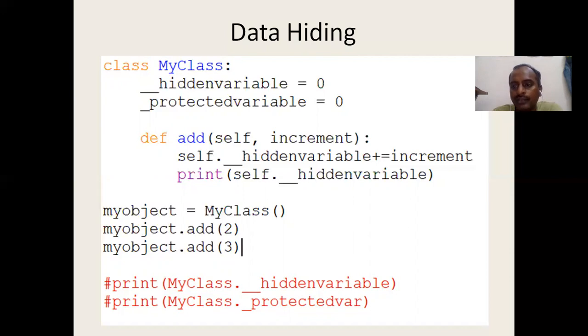It shows an error because that is a private variable. We cannot print it outside the class. We cannot access it outside the class. Print MyClass._protected_var is also going to show an error. That's the reason I have put them in the comments.